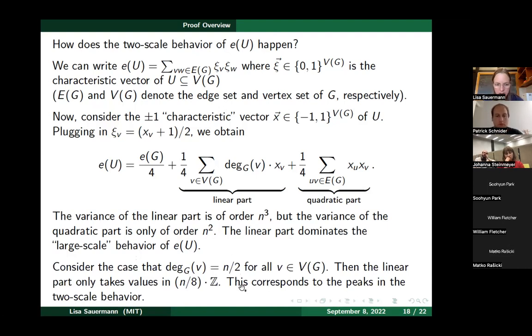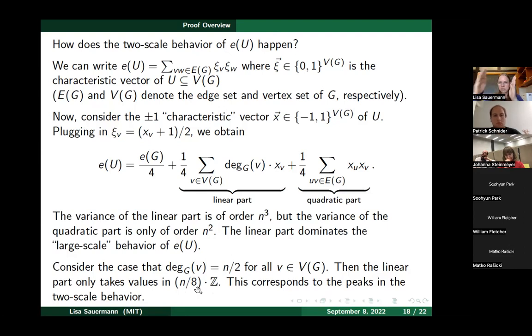So then this linear part, which we see here, only takes values in n over 8 times Z, right? Because we have a quarter times a bunch of sums of n over 2s with plus or minus 1 coefficients. So basically, this linear part will be an integer multiple of n over 8.